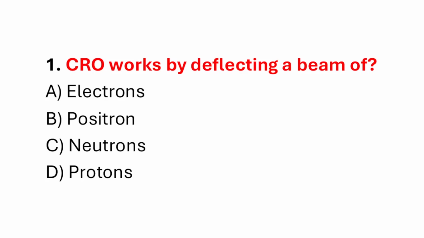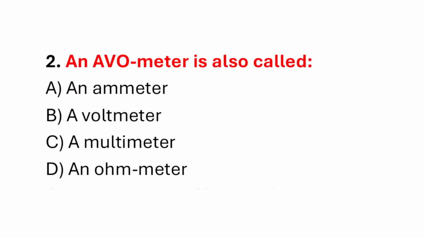Question number 1. CRO works by deflecting a beam of. Correct answer is option A, electrons. Question number 2. An avometer is also called. Correct answer is option C, a multimeter.